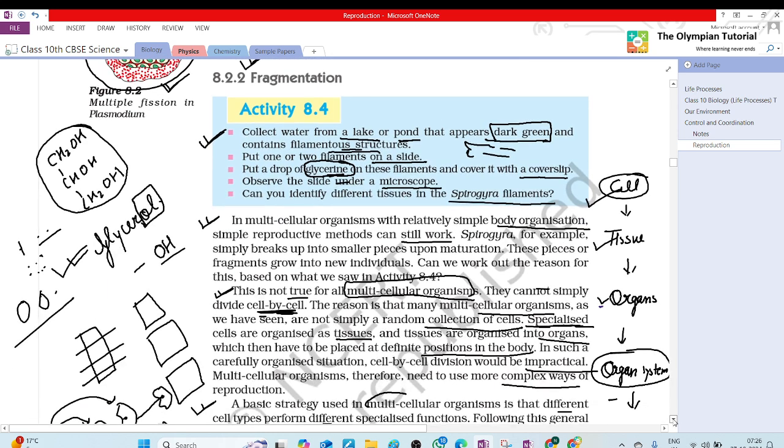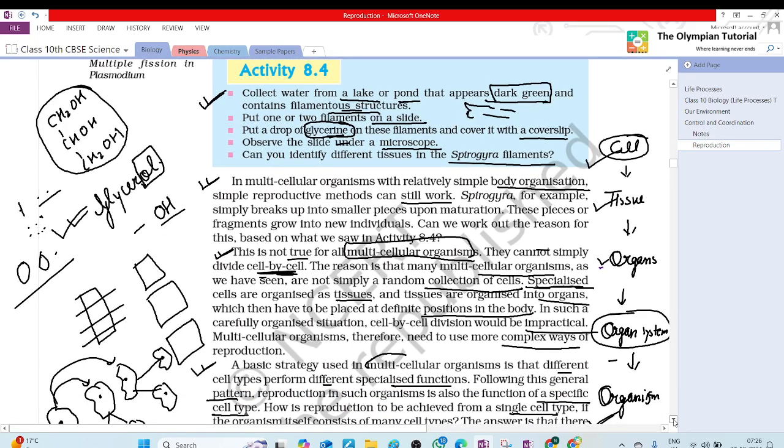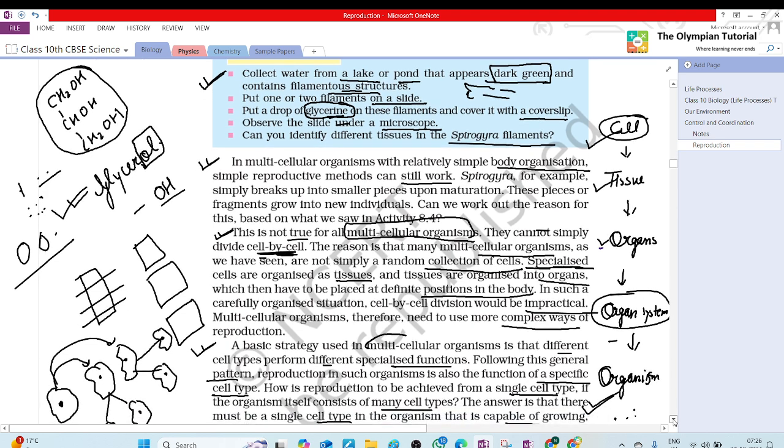Ma'am, I think in regeneration the organism breaks into pieces by some specialized cells.